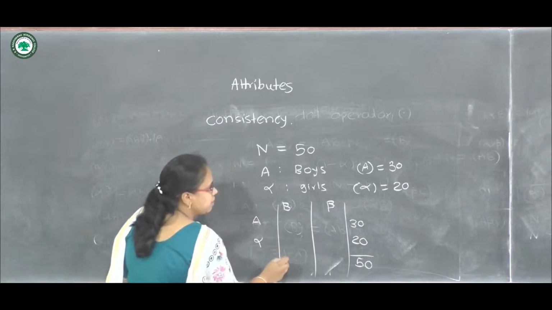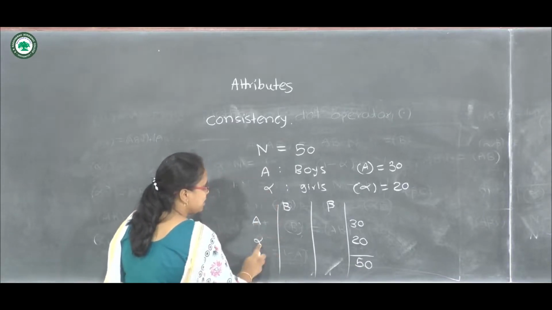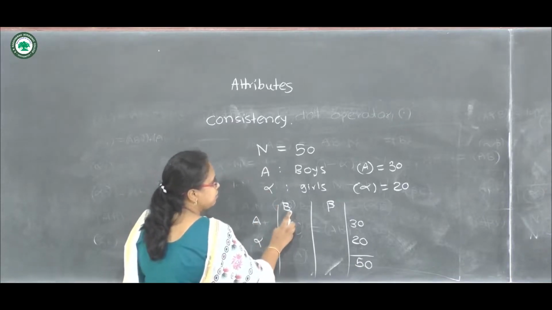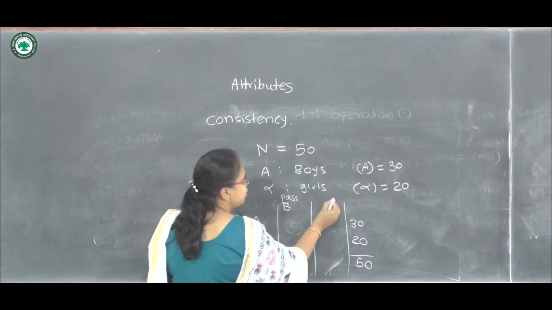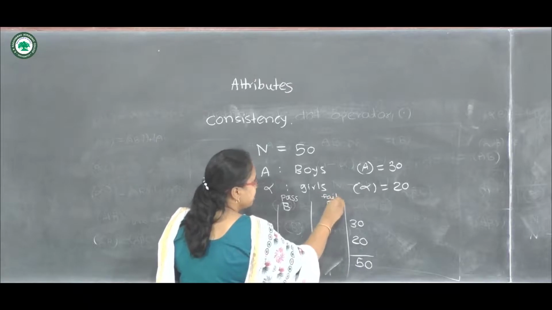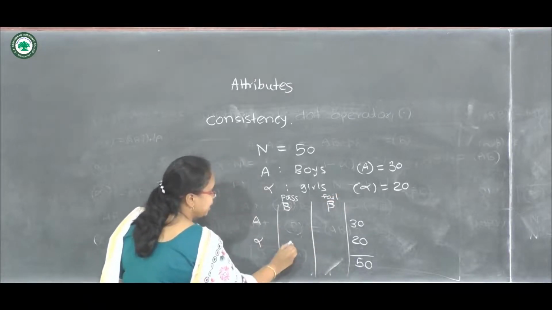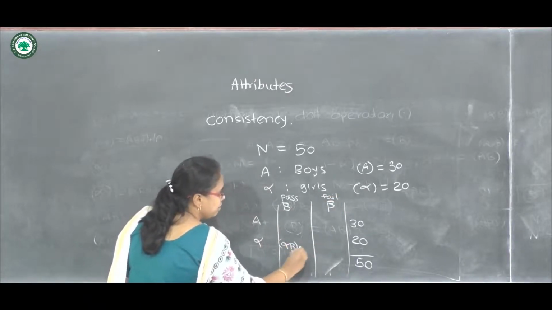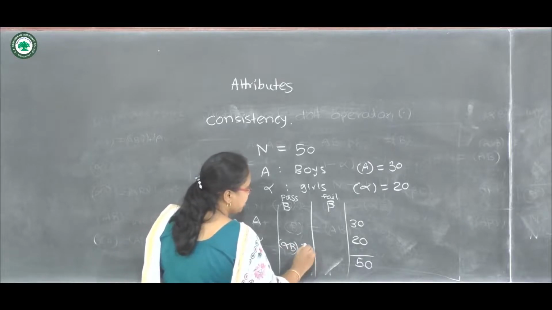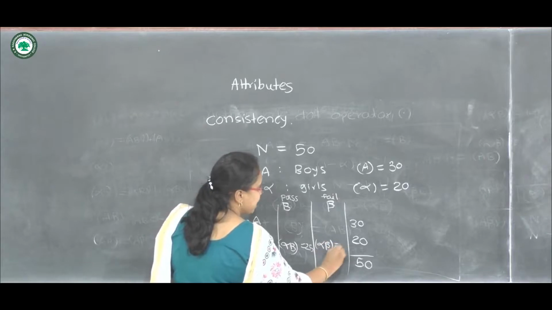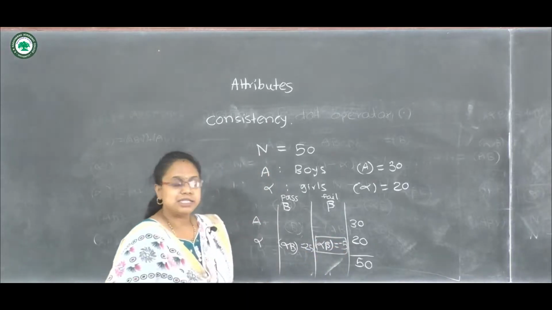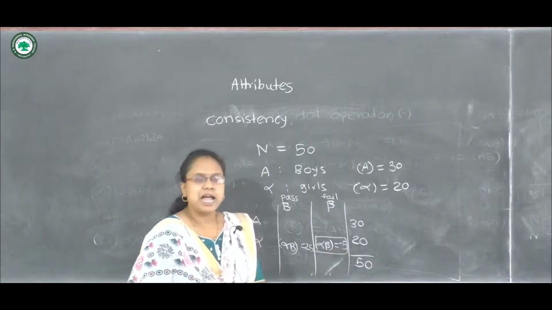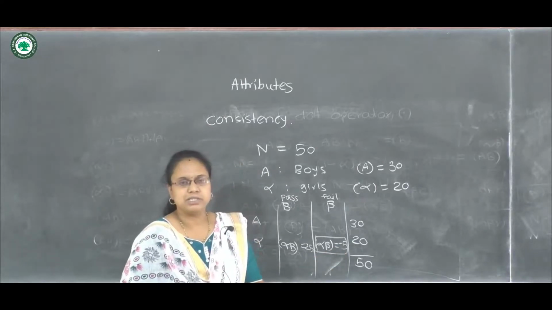If alpha is for girls, and if the B attribute denotes pass and beta denotes fail, then alpha B will be 25 and alpha beta will be minus 5. So this frequency is negative. So we should say that the data is inconsistent.